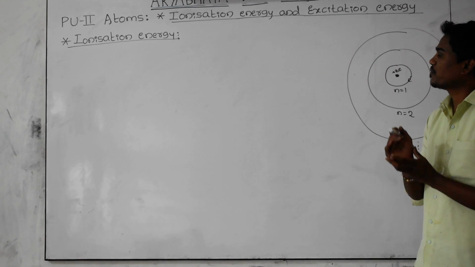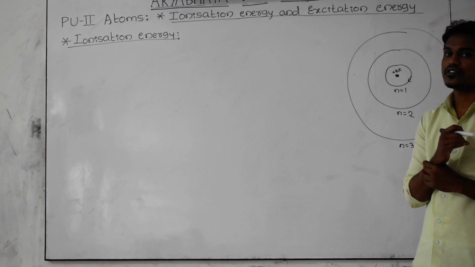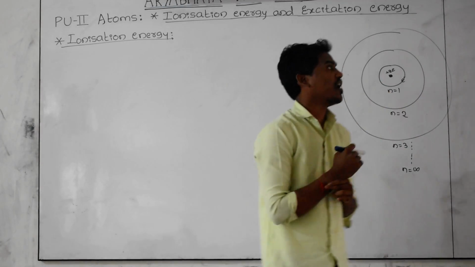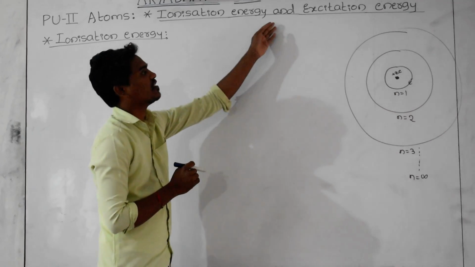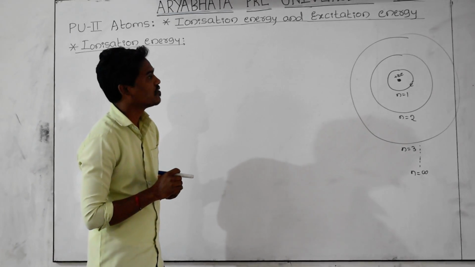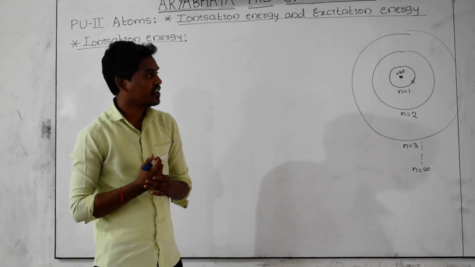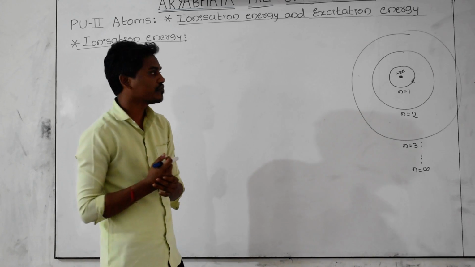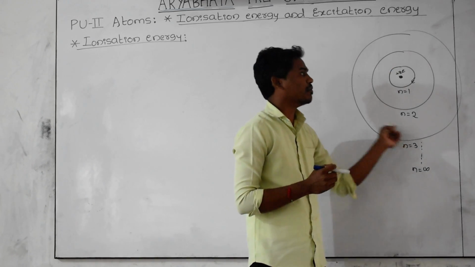Good morning, students. Today we discuss the concept of ionization energy and excitation energy. In simple terms, these are two types of energy required by the electron within an atom.